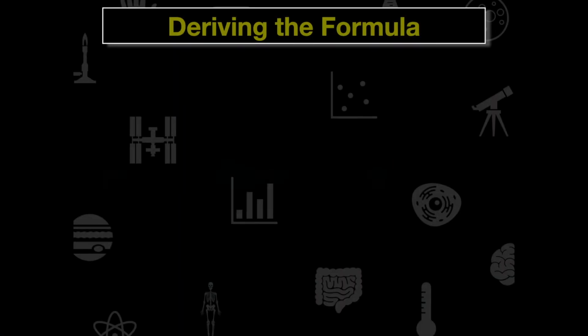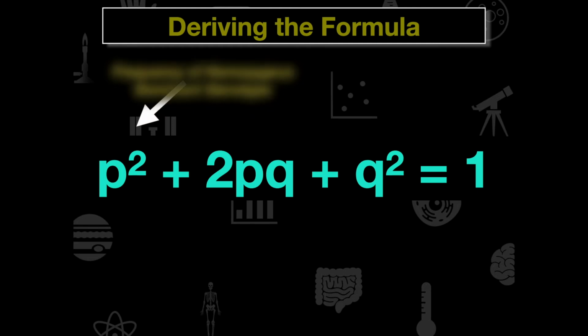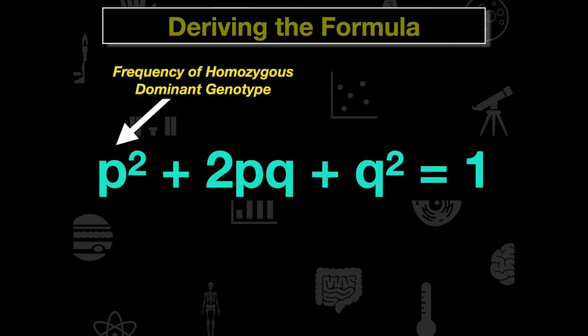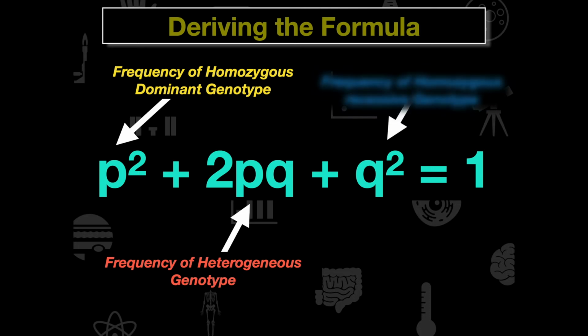Now what's different about this formula is that we're looking at the genotypes within the populations. We're not necessarily looking at the individual alleles. So p squared is the frequency of the homozygous dominant genotype. 2pq represents the frequency of the heterozygous genotype, and q squared represents the frequency of the homozygous recessive genotype.